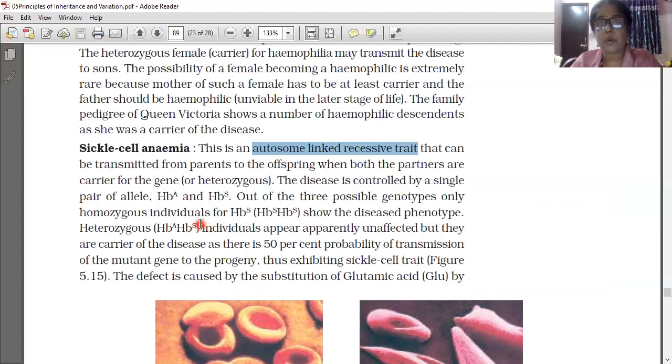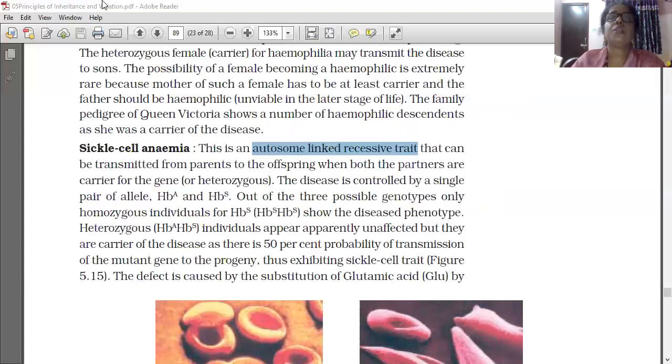In the case of sickle cell anemia, we are not having this diseased or disordered gene, so our genetic constitution is HBA HBA. HB for hemoglobin, A for normal. If it is HBA and HBS, one is normal and one is sickle cell, then it will act as a carrier. Carrier means passing from one generation to another generation. The third possibility is HBS HBS, both of them HBS, so no hope at all. The person will be sickle cell anemic. So all of you understood sickle cell anemia.